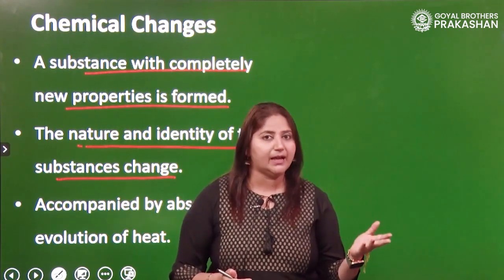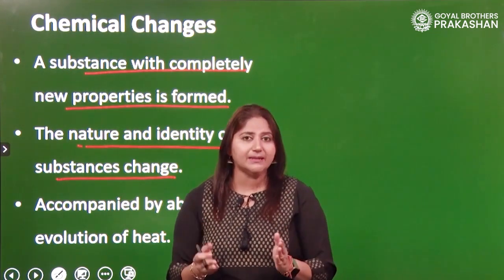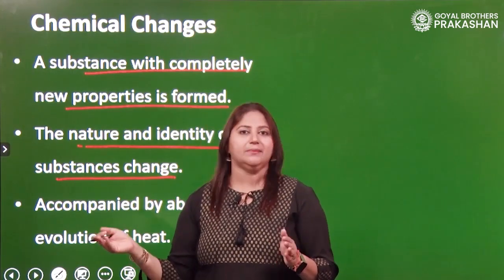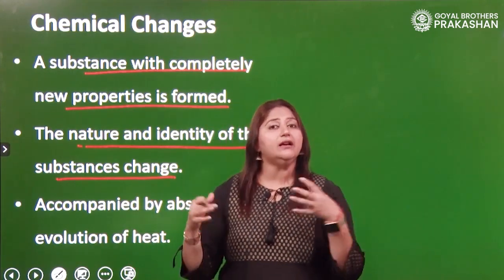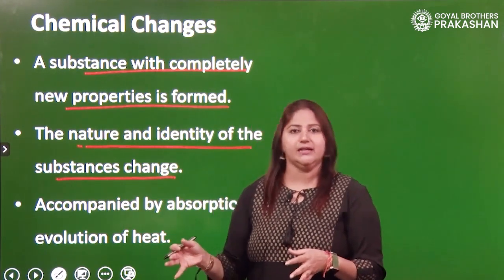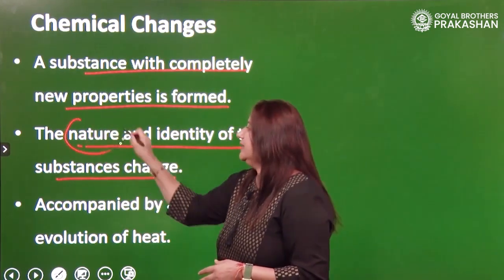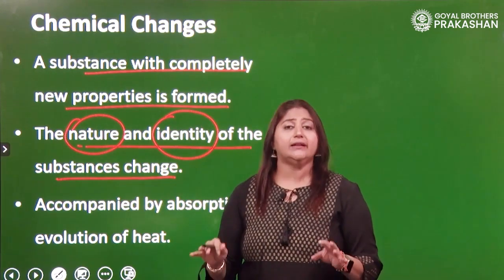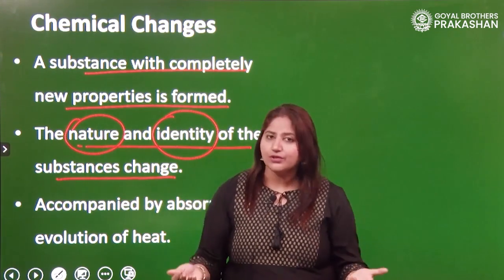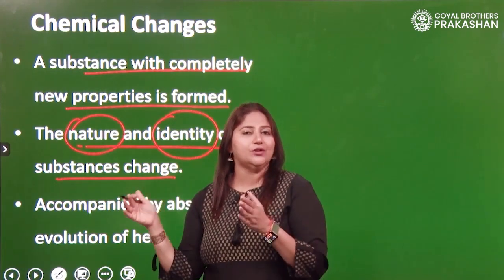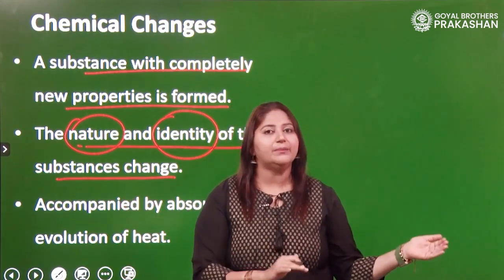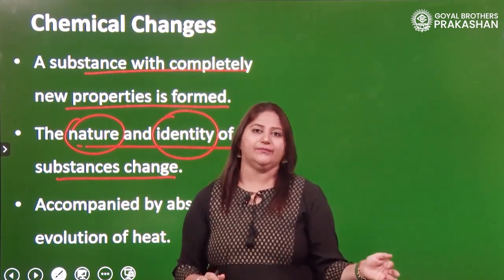Initially, we have carbon dioxide and water, but in presence of sunlight, during photosynthesis, it converted to glucose in plants. So, the entire new properties are formed, right? The entire nature and identity of the substances change. Rather, I should say the entire compound changes, right? Initially, it was a different substance, and the end product is completely different, right?